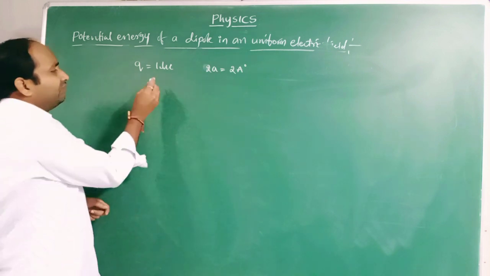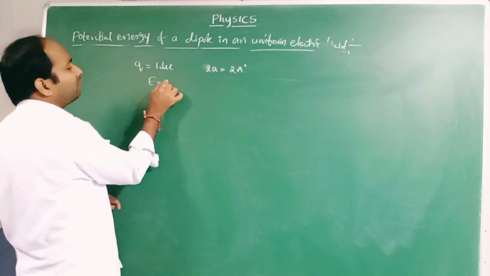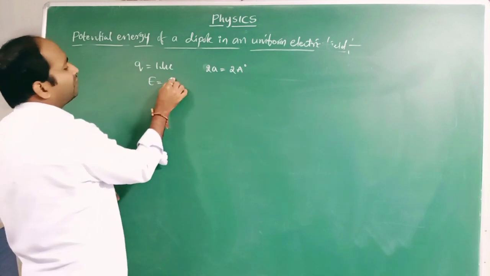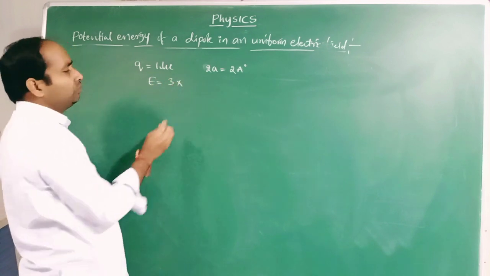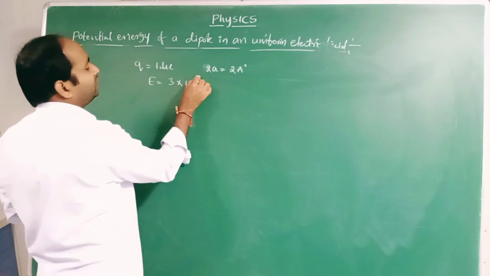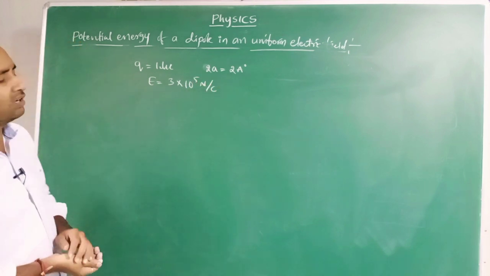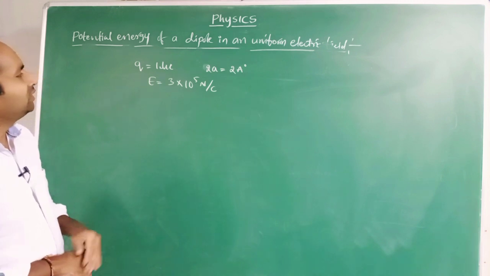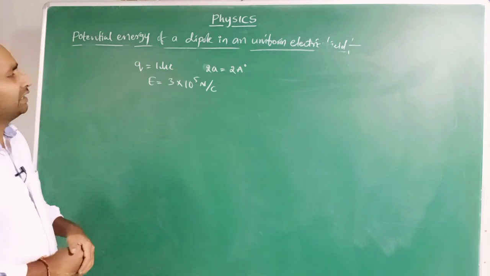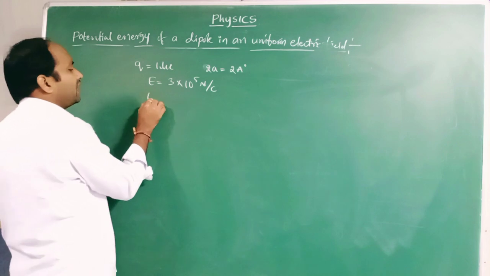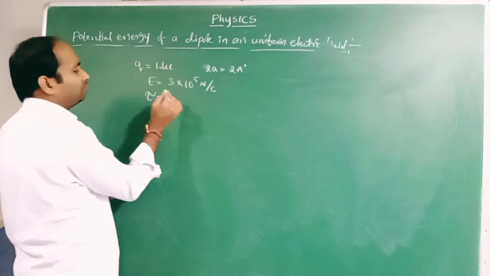When it is placed in a uniform electric field of 3 into 10 to the power of 5 Newton per Coulomb, what is the torque acting upon the dipole? They ask for the torque acting upon the dipole.